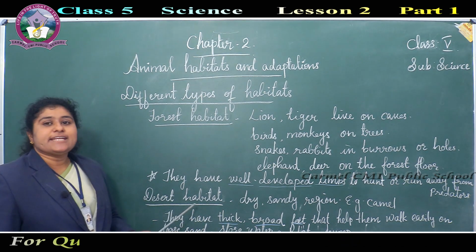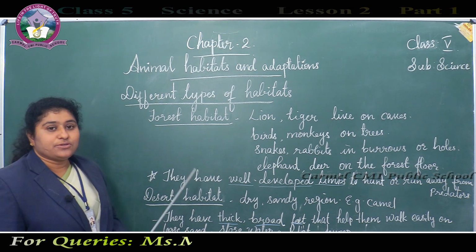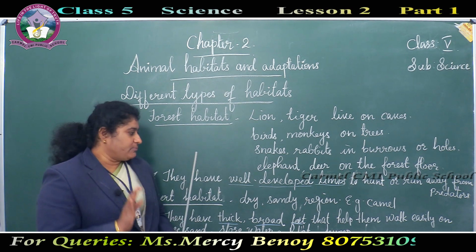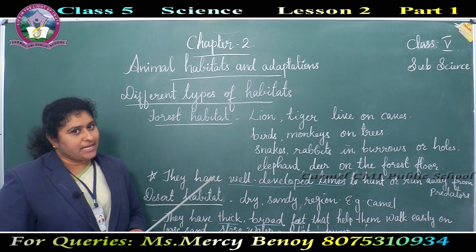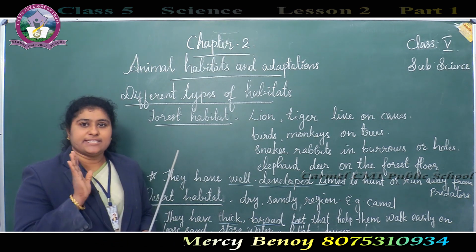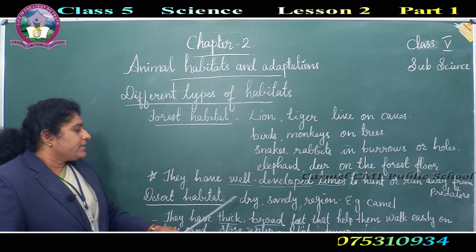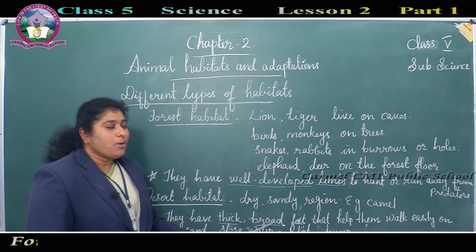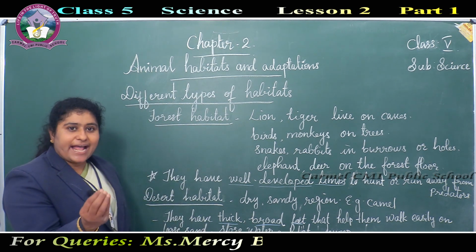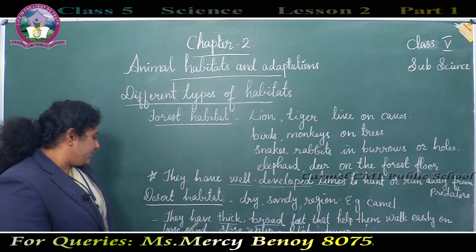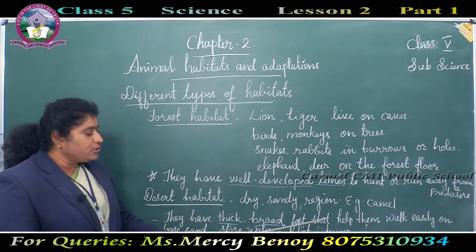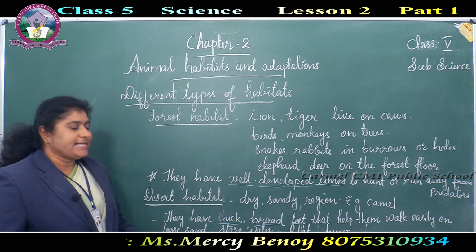Next is desert habitat. The desert area is very hot and dry, and sandy soil is present. Different types of animals are living there, for example, camel. They also have special features to adjust to their environment. Let's see one by one. Camels have thick, broad feet that help them walk easily on the loose sand.